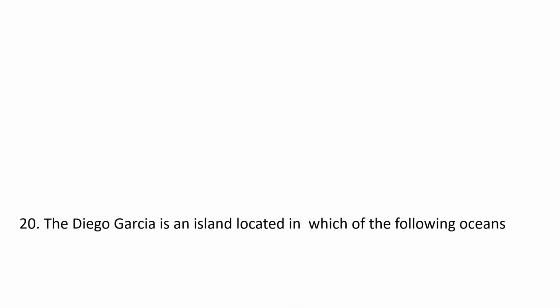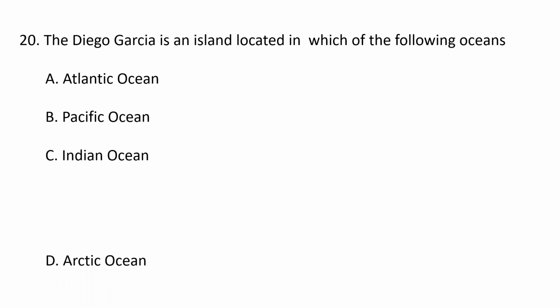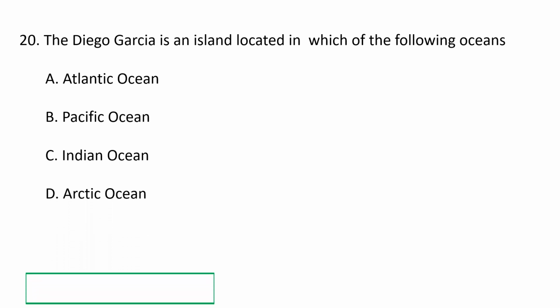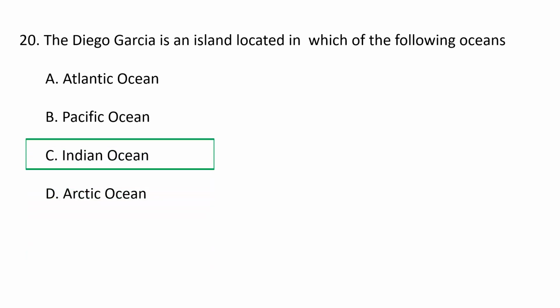Next question. Diego Garcia is an island located in which of the following oceans? A. Atlantic Ocean, B. Pacific Ocean, C. Indian Ocean, D. Arctic Ocean. So the correct option is that Diego Garcia is an island located in the Indian Ocean. It is a coral atoll, the largest and southernmost member of the Chagos Archipelago in the central Indian Ocean, which is part of the British Indian Ocean Territory. So C, Indian Ocean, is the correct option.